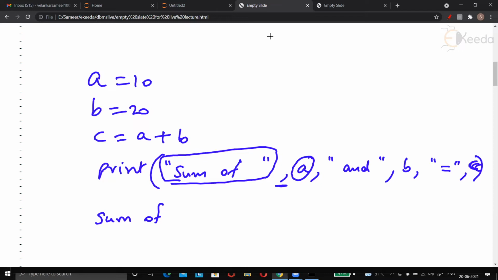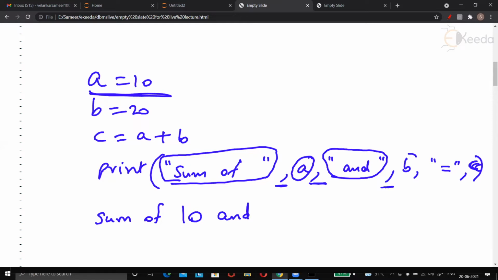correct? So A will not be printed as a letter, but the value of A will be printed, which is 10. After that, again a comma is given, but and is written in the quote, so and will be printed as it is. And then a comma, but B is given without quote, so the value of B will be printed, that is 20. Then equal to is given in the quote, so equal to is printed, and then finally C, so the value of C, which is 30, is printed.